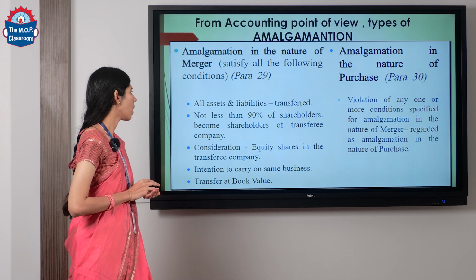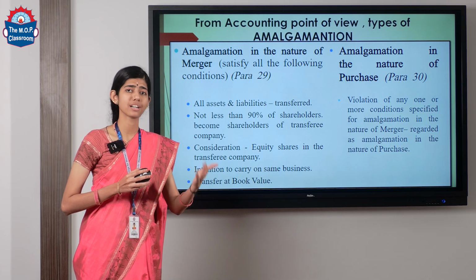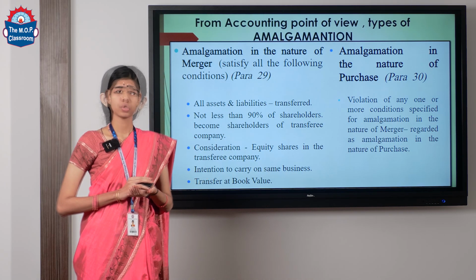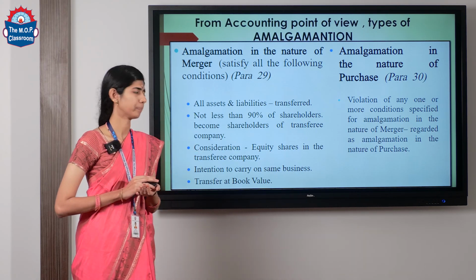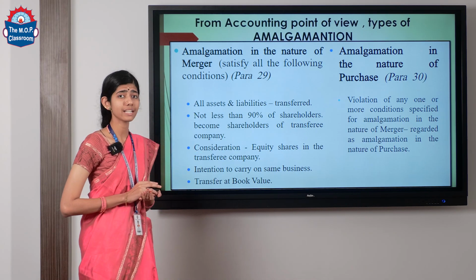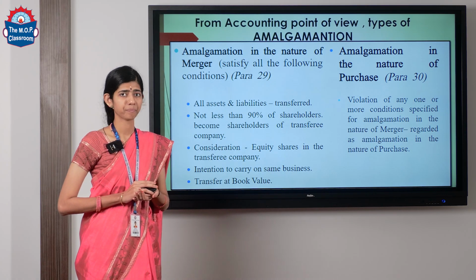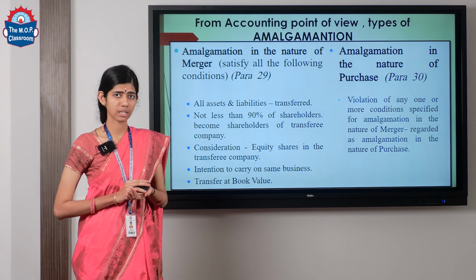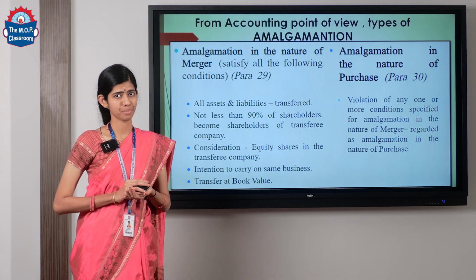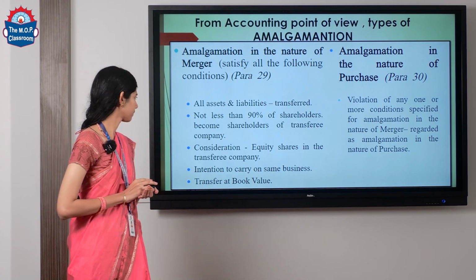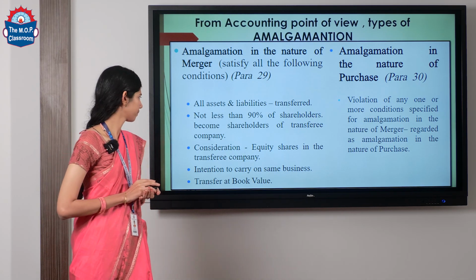Number 1, all the assets and liabilities of the transferor company have to be transferred to the transferee company. No asset or liability should be left out while the transfer is going to happen. Number 2, not less than 90% of shareholders become shareholders of the transferee company. That is, in the transferee company, the shareholders of the transferor company should be a minimum of 90%. Condition number 3. Consideration. It must be in the form of equity shares.